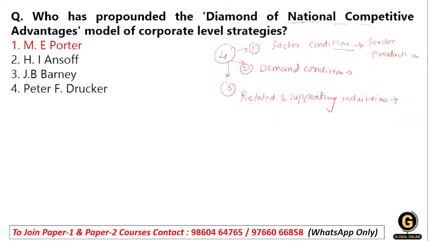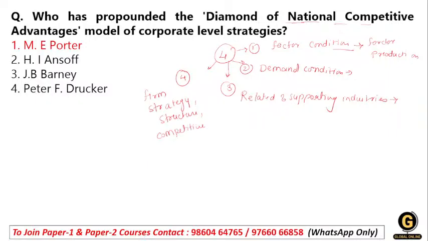That is also an important factor he stressed. Then he said the fourth and last one, which is the most important: the firm strategy about their competitive advantage, and what firm structure is followed by the organization or firm. So he gave importance to the structure of the organization, to the firm strategy, and to what kind of competition the firm is following.